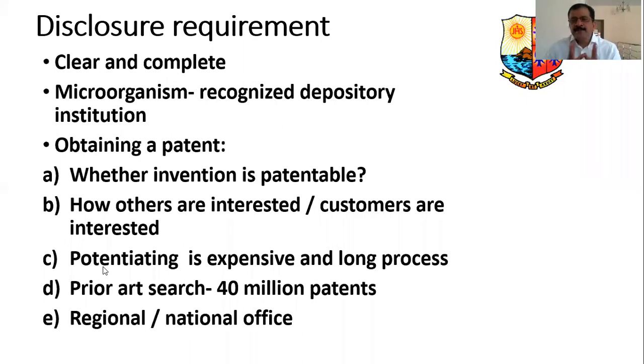Patenting is an expensive process because at various stages of patent application and processing, you have to pay the fees prescribed by the patent office. Not only that, it is a long process. What do you mean by a long process? I'll explain later what I mean by long process.